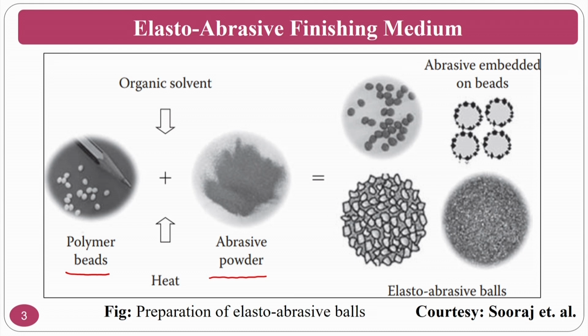Whenever you add these abrasive particles, this will convert practically like this, and schematically what you can represent is this one. Okay, so you will have a polymer bead, and because of the organic solvent and temperature, this is going to have some soft nature. At the time these abrasive particles are added, they will be held on the periphery of this one.